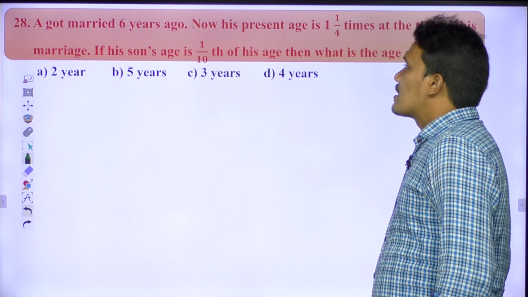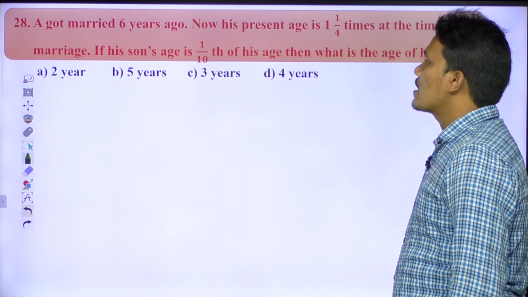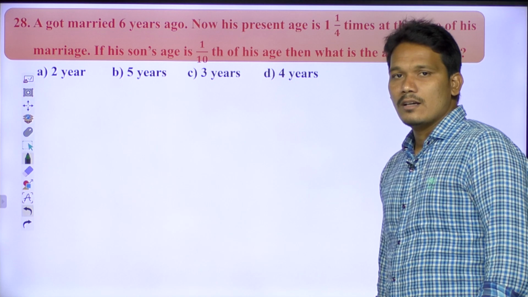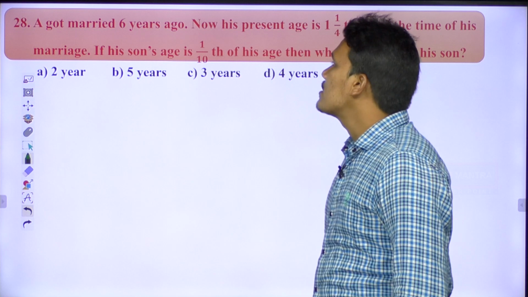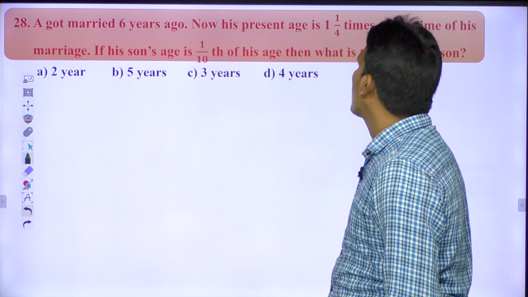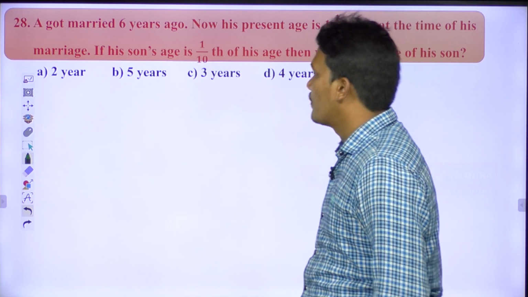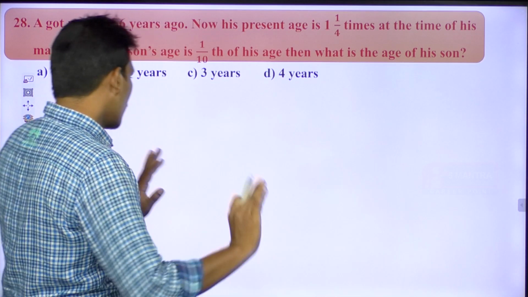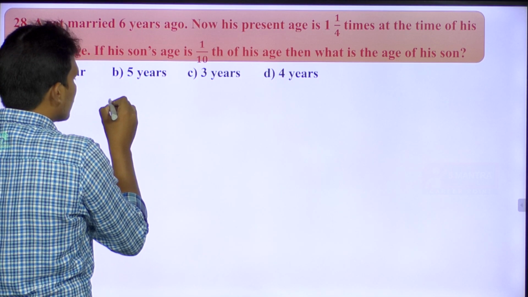See here, A got married 6 years ago. There is a person and we term him A here. So he got married 6 years ago, right? Then now his present age is 1/4 times that at the time of his marriage. So what is it saying?